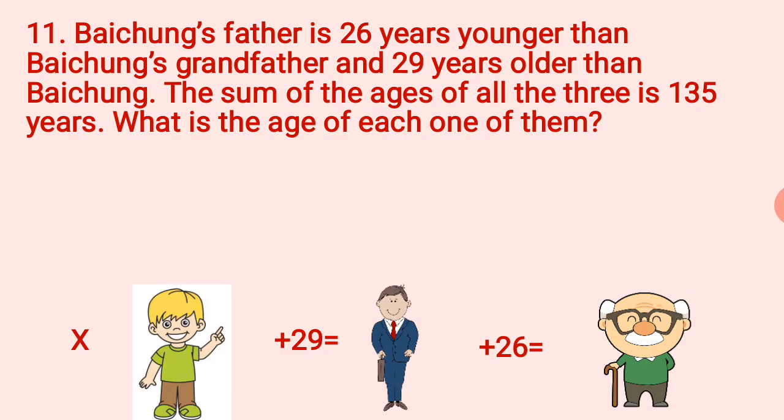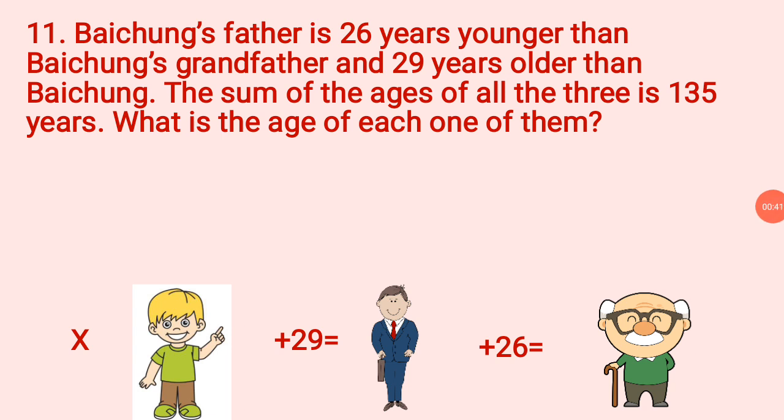The question is, Baichung's father is 26 years younger than Baichung's grandfather and 29 years older than Baichung. The sum of the ages of all the three is 135 years. What is the age of each one of them?